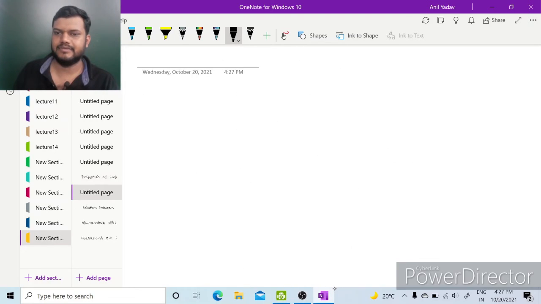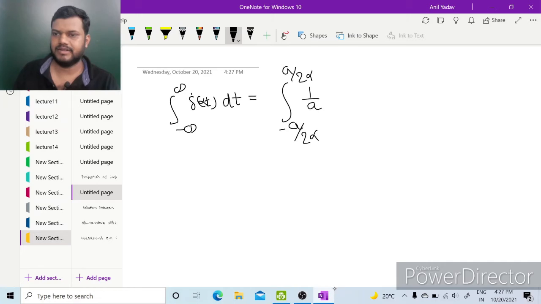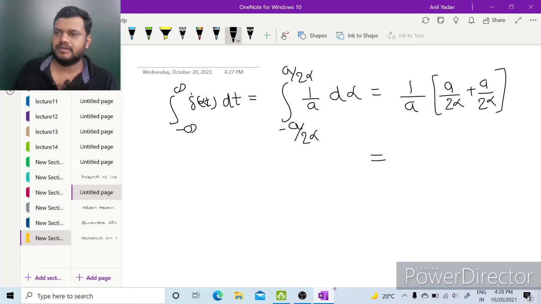So now its area, the integral from minus infinity to infinity of delta(t) dt, in place of delta(t) we take delta(alpha t), will be the integral from minus a upon 2 alpha to a upon 2 alpha of 1 by a, which is 1 by a times (a by 2 alpha plus a by 2 alpha), so it will be 2a upon a into 2 alpha.